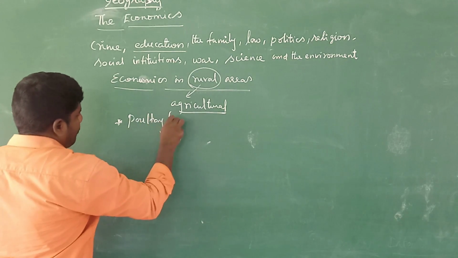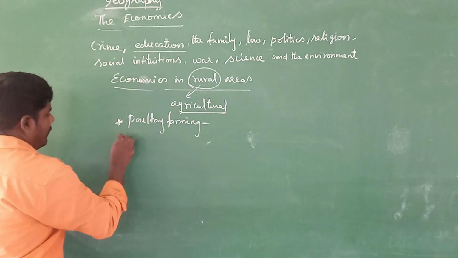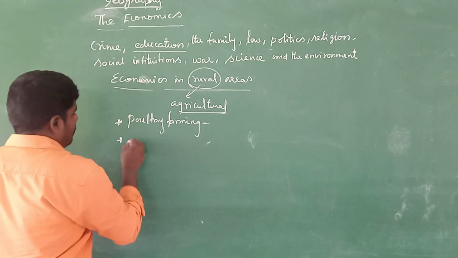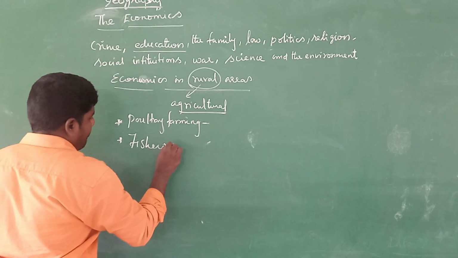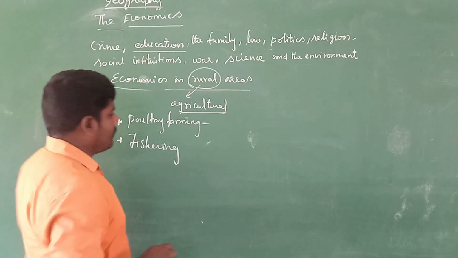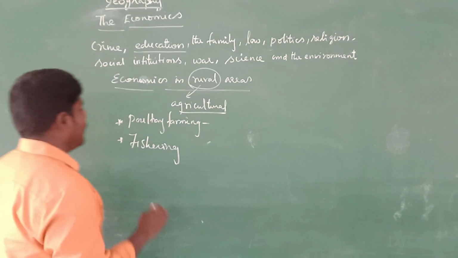Poultry farming, fishery, and dairy farming.